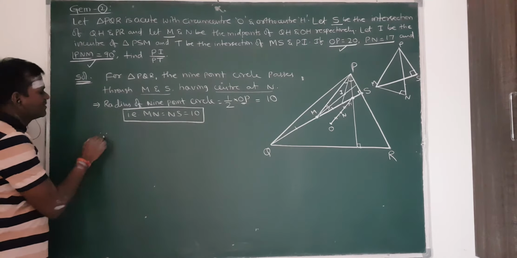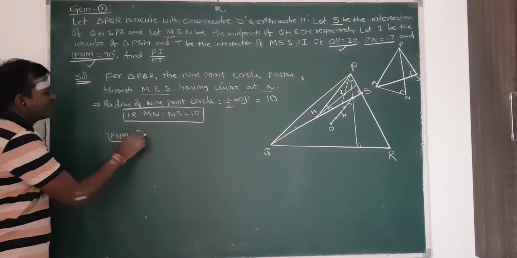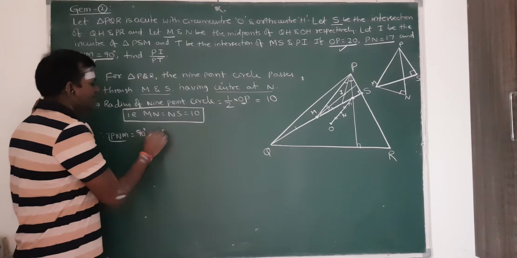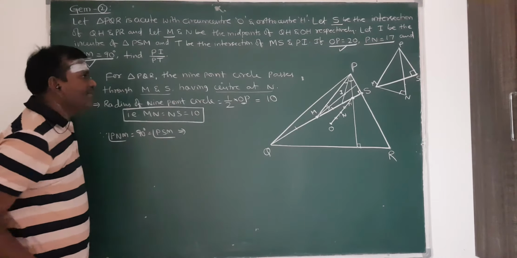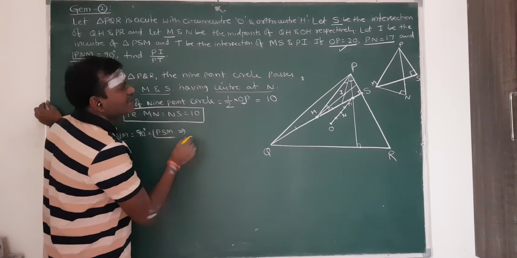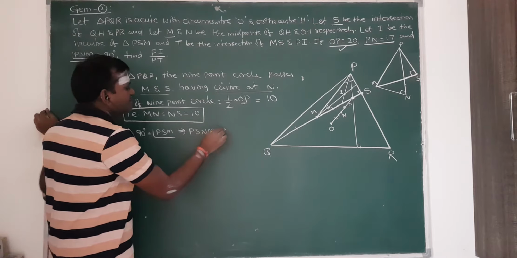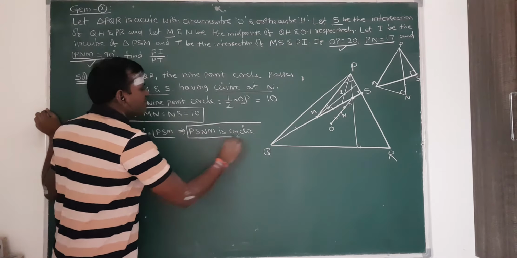Since angle PNM is equal to 90 degrees, that is equal to angle PSM. So these two are equal. That means angles on the same segment PM are equal, so PSNM is cyclic. This is the second.